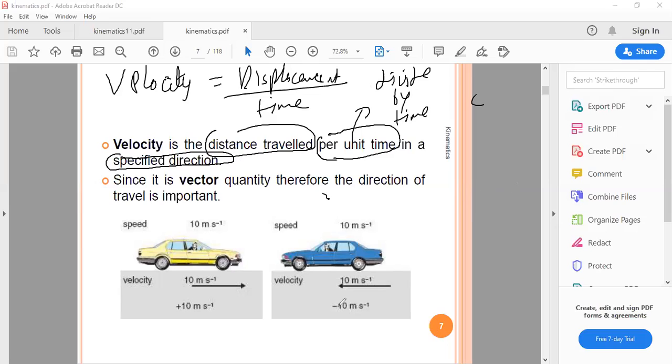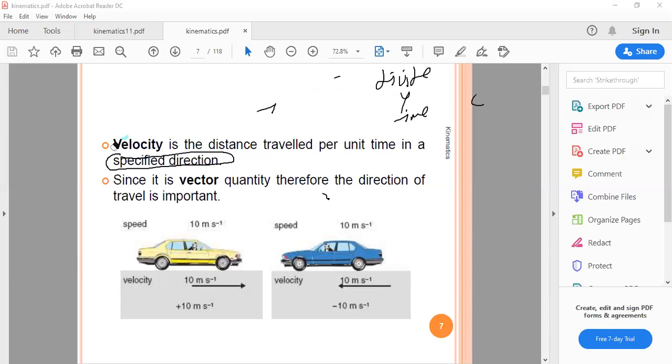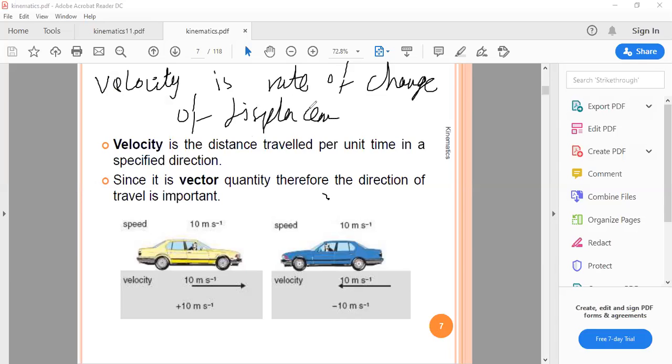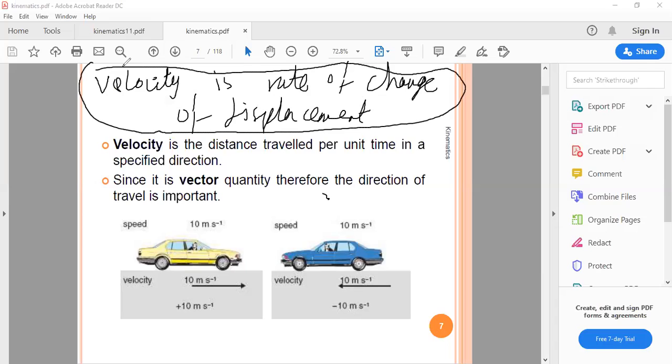Now we can also define velocity in other terms as well. We know that velocity is displacement over time. So velocity can also be described as rate of change of displacement. Everybody write this down as well. Velocity can also be described by this definition: rate of change of displacement.